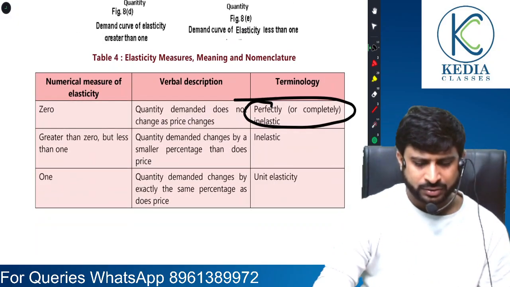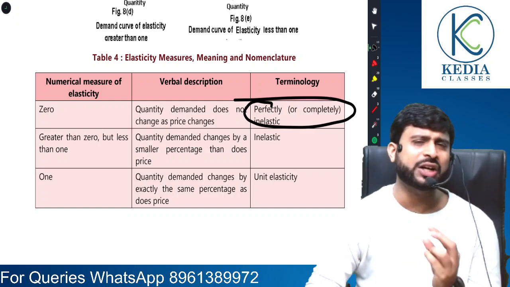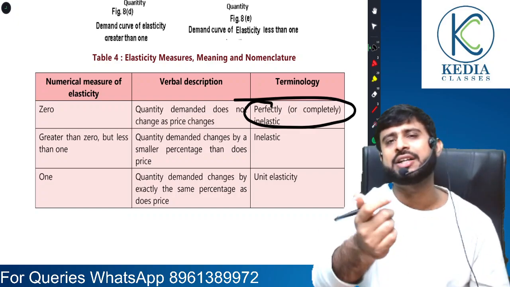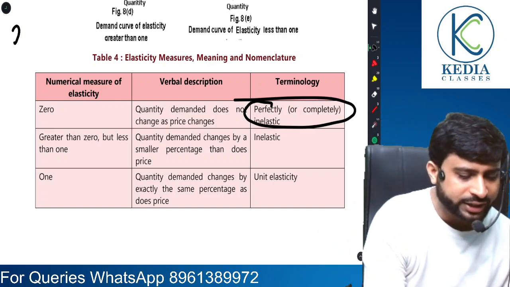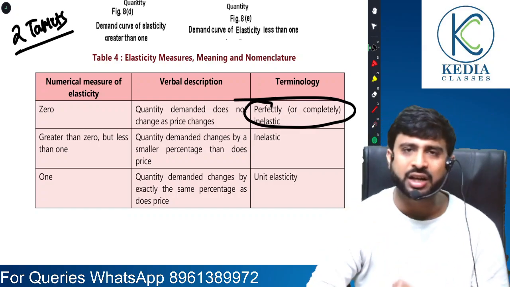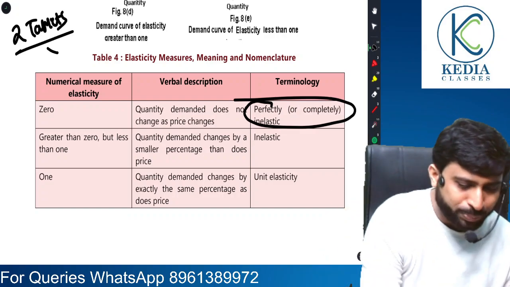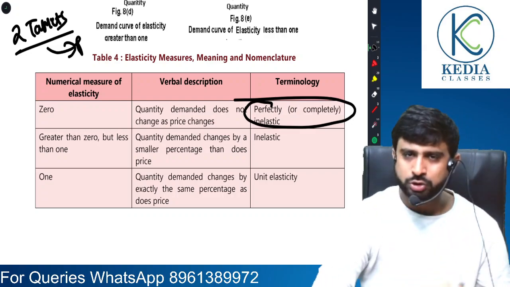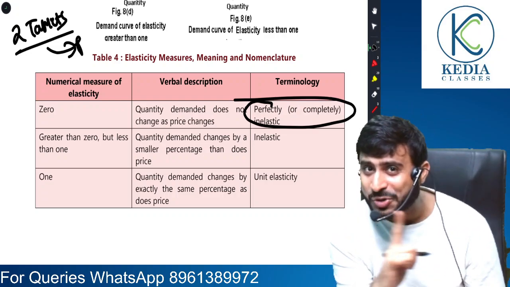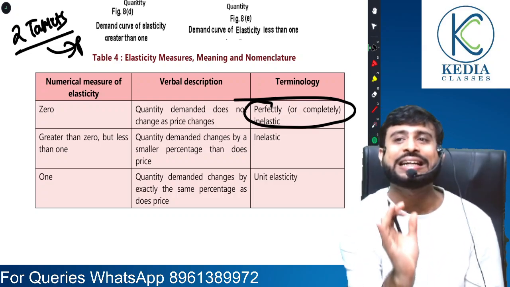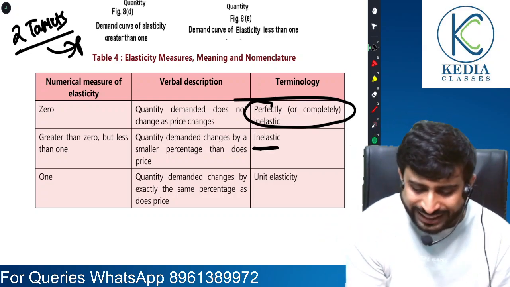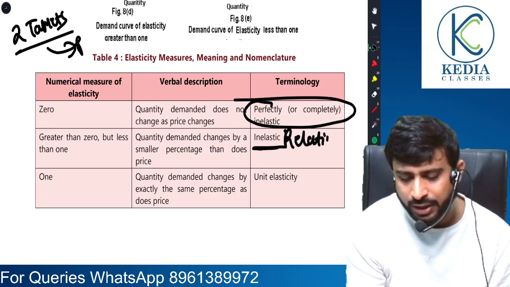Understood, sir? Sir, is there any example? Though perfectly inelastic example, exact example I cannot give, but a close example I can give is medicine. Suppose I am taking 2 tablets of medicine every day. Suppose some of your parents or grandparents, anyone is taking 2 tablets of medicine every day. So if price of the medicine is doubled, will you reduce the quantity consumption of medicine? No. So despite change in price, there is no change in quantity. This is the case of perfectly inelastic demand. Everything is practical.